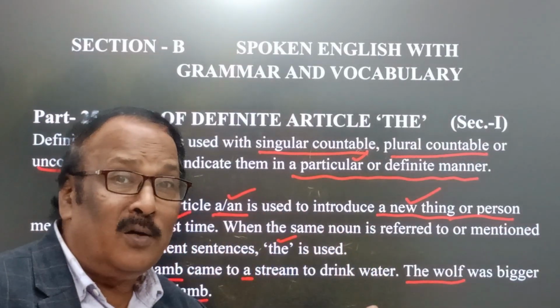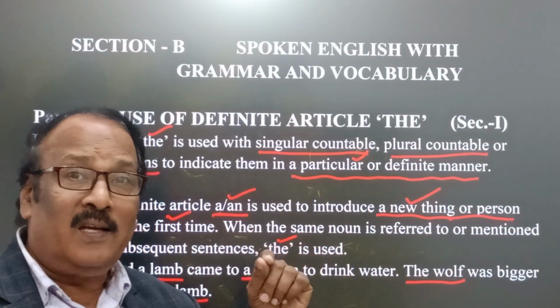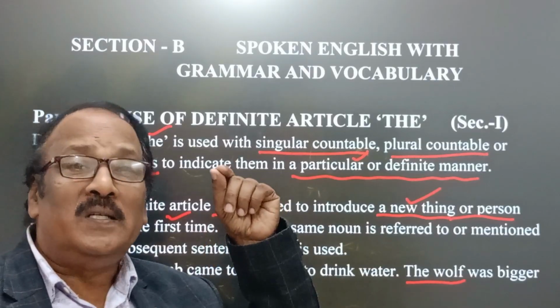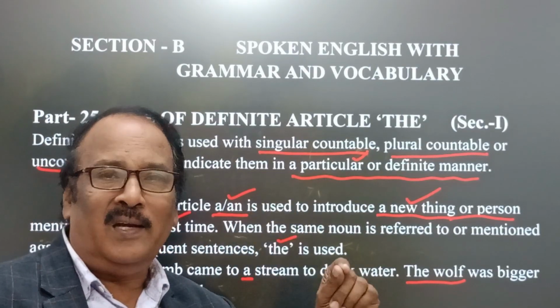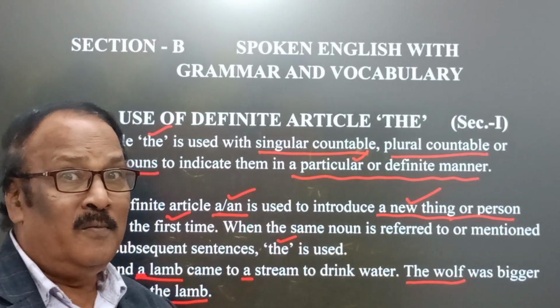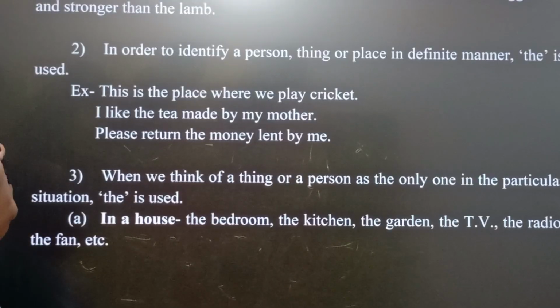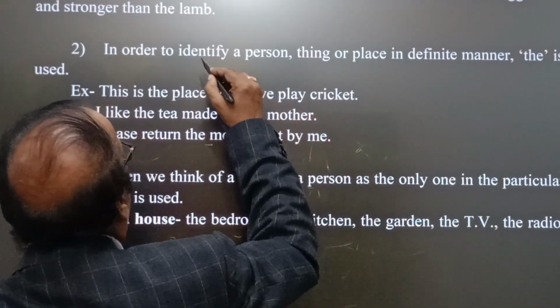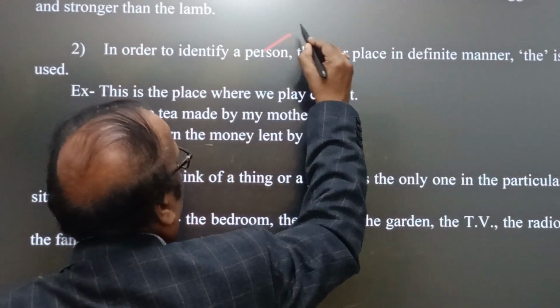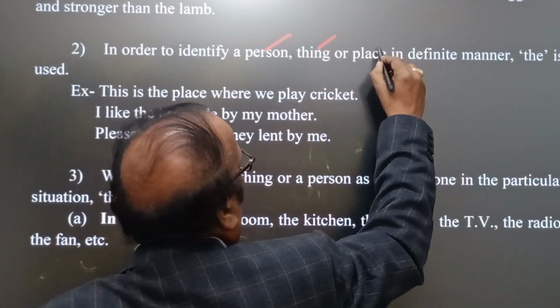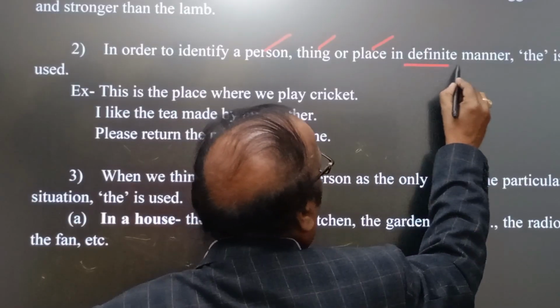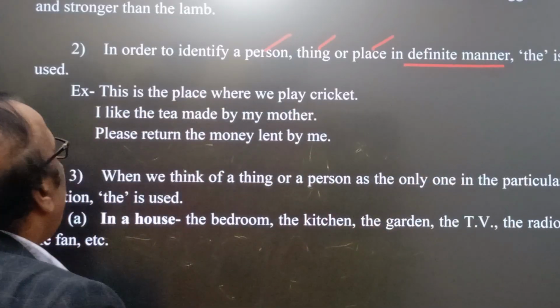It is because in that case we make it definite, in order to identify a person, thing or place in a definite manner. The is used.